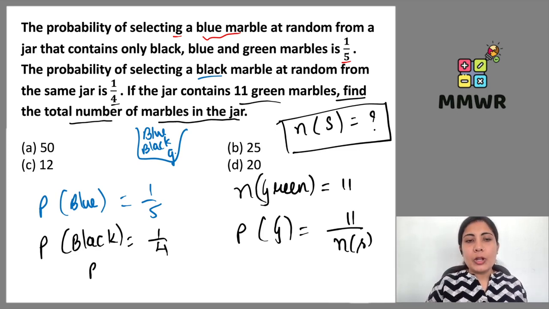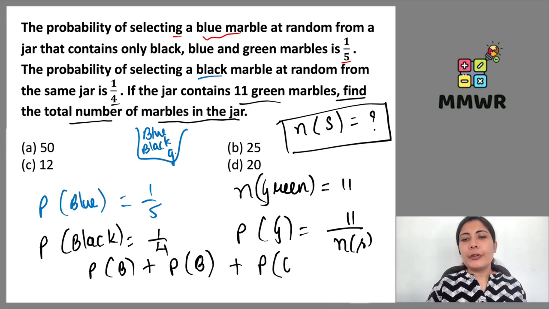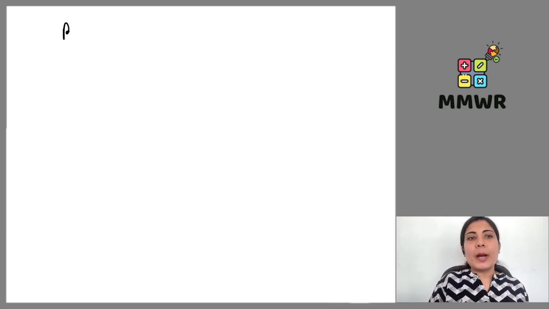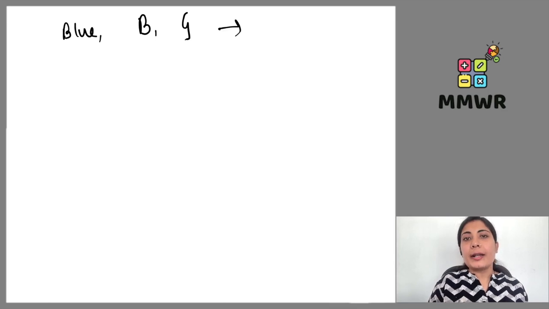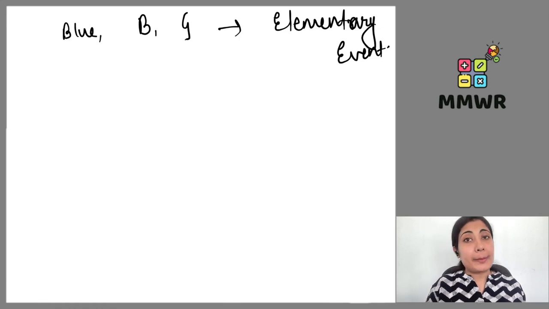So the probability for blue marble plus the probability for black marble plus the probability for green marble should be 1. Why? Because blue, black, and green are elementary events of each other. If they are elementary events, that means the sum of the probabilities has to be 1.